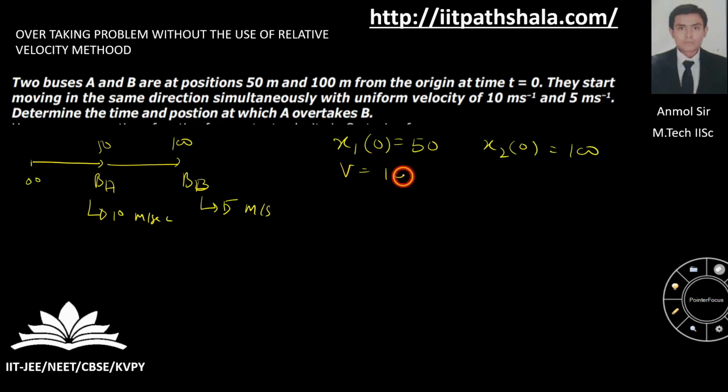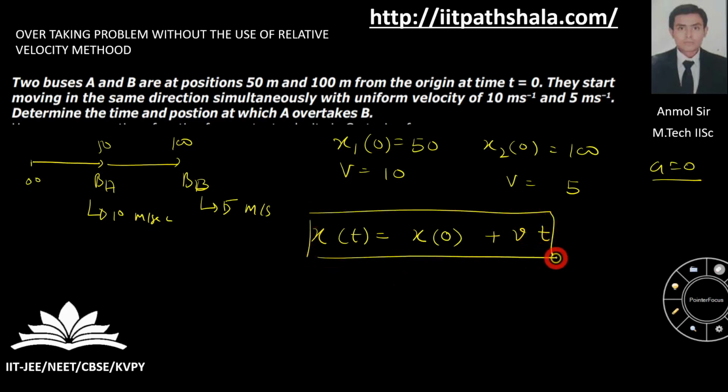Velocity is 10 for A, velocity is 5 for B. Now you have to take care of the motion itself, which says that you are undergoing a uniform motion. Uniform motion means acceleration is 0 over here. So I can say that displacement at any time t is equal to displacement at time t equal to 0 plus v into t. That comes as per the rule itself.